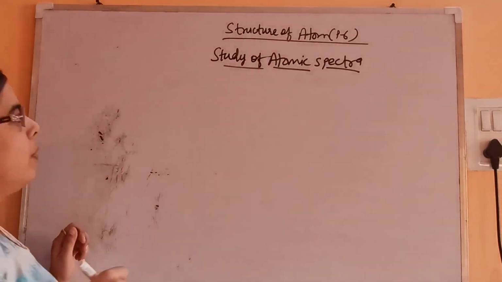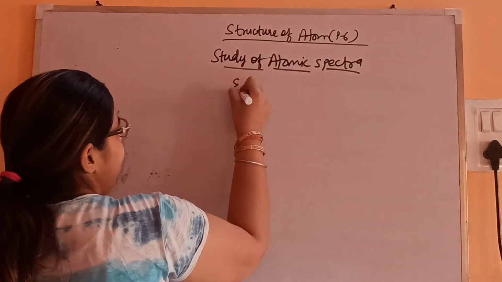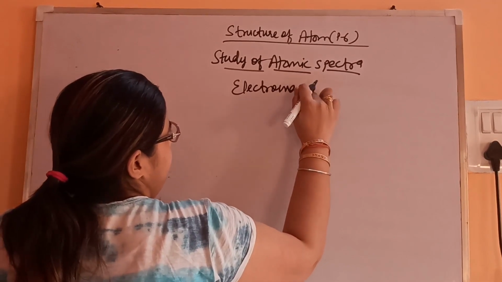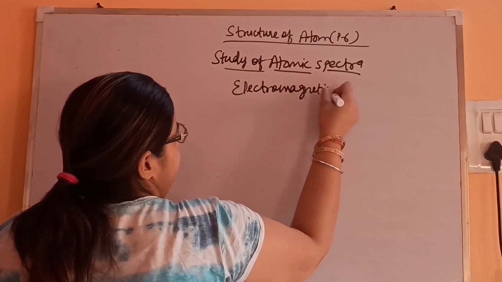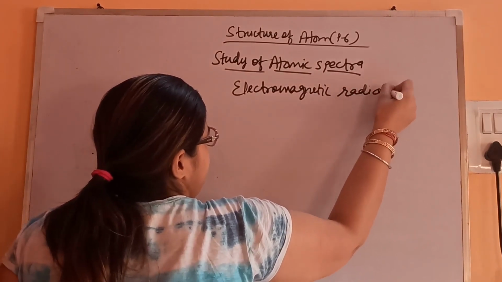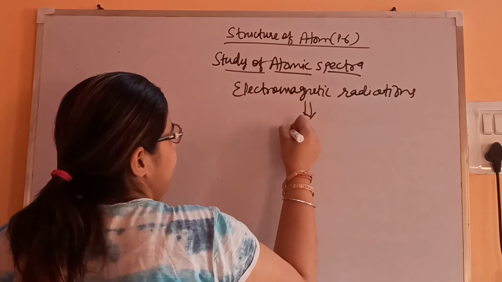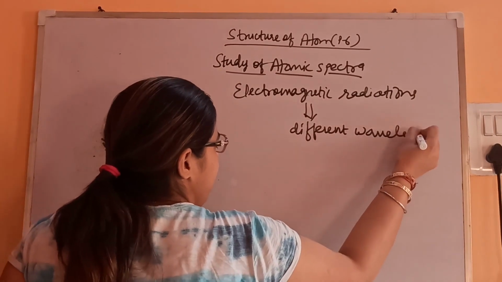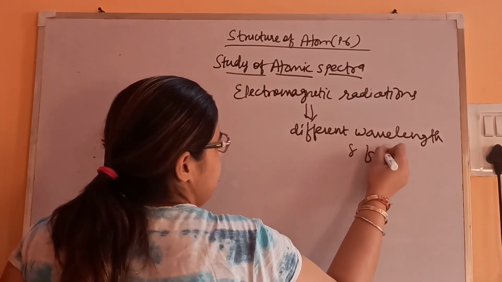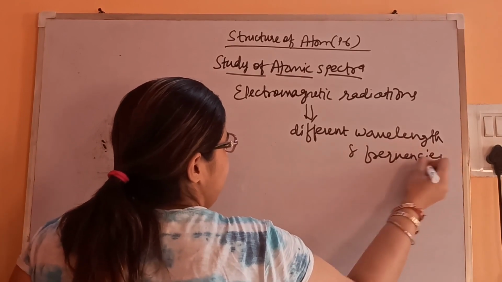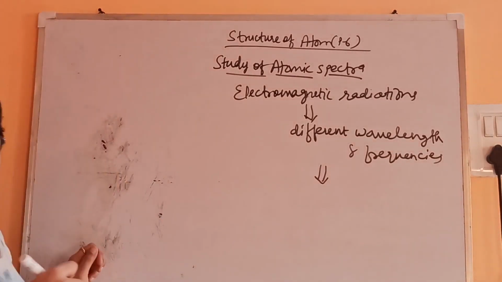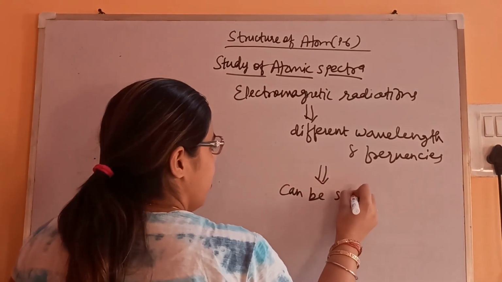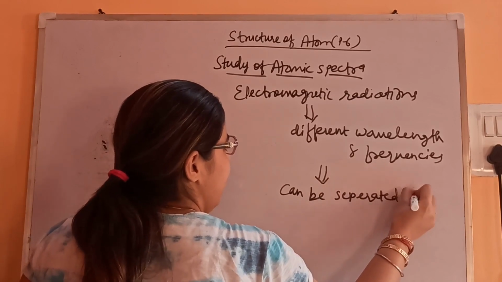Okay. So what we were saying is that electromagnetic radiations having different wavelengths and frequencies can be separated and then analyzed.